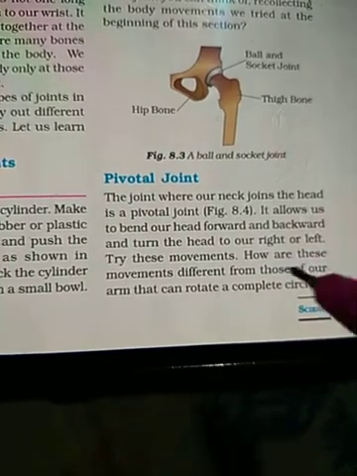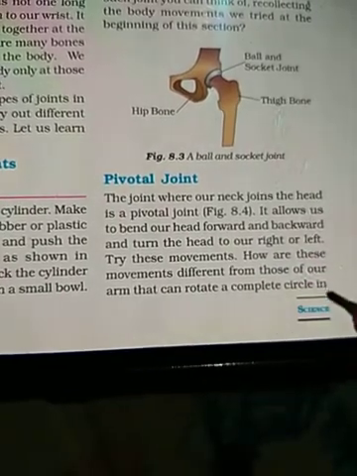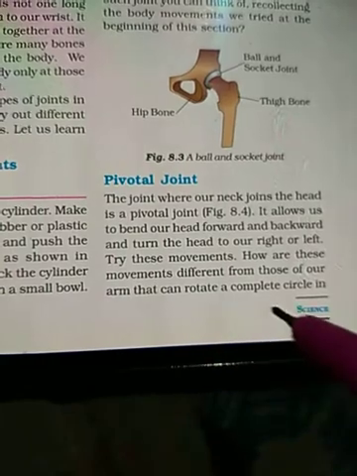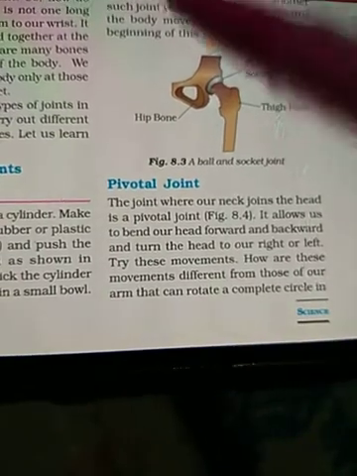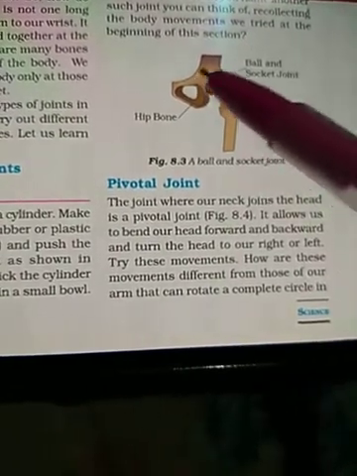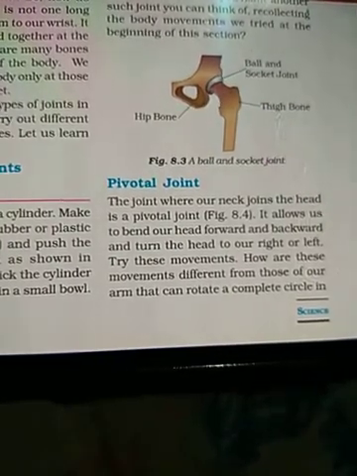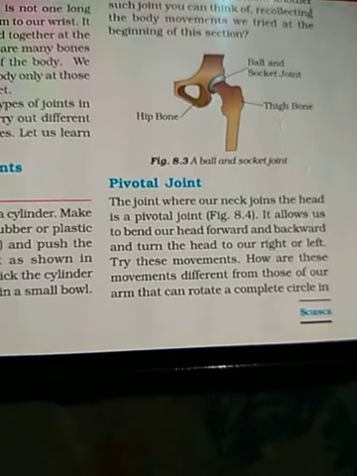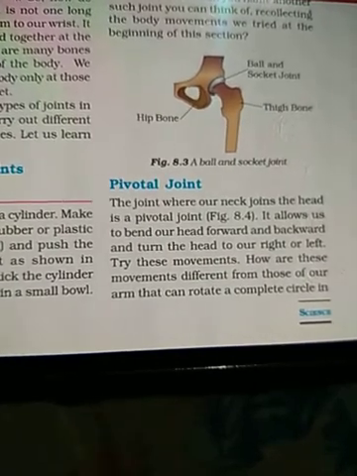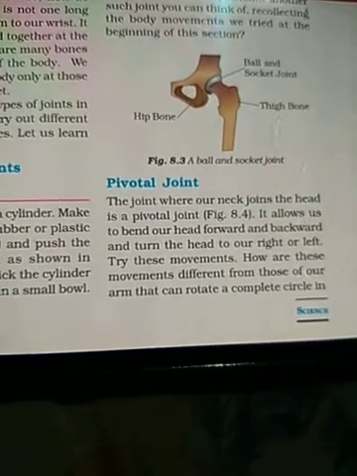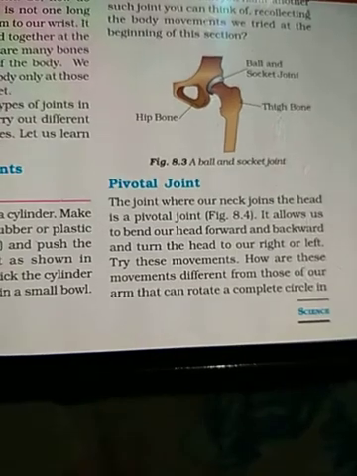How are these movements different from those of our arm that can rotate in a complete circle? Through the ball and socket joint we can rotate our arm or thigh in a complete circle, but we cannot rotate our neck bone in a complete circle. This joint only allows movement in forward, backward, left and right direction.